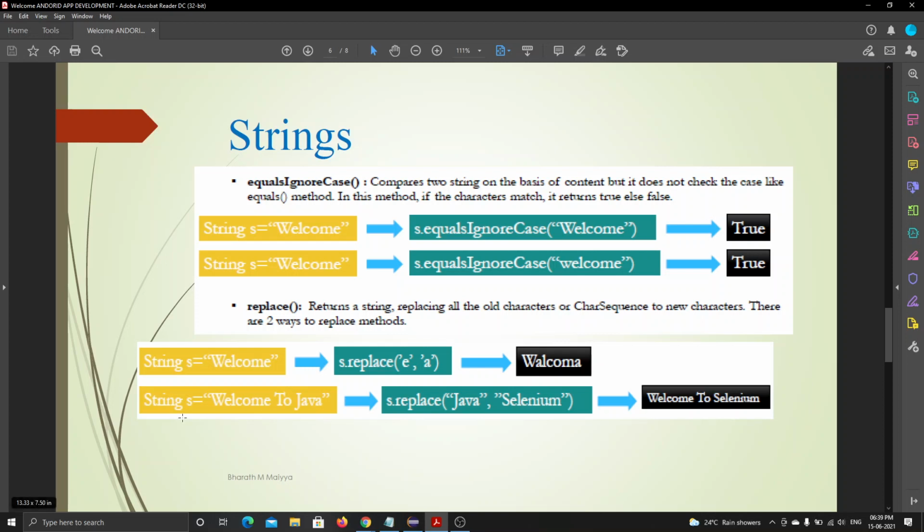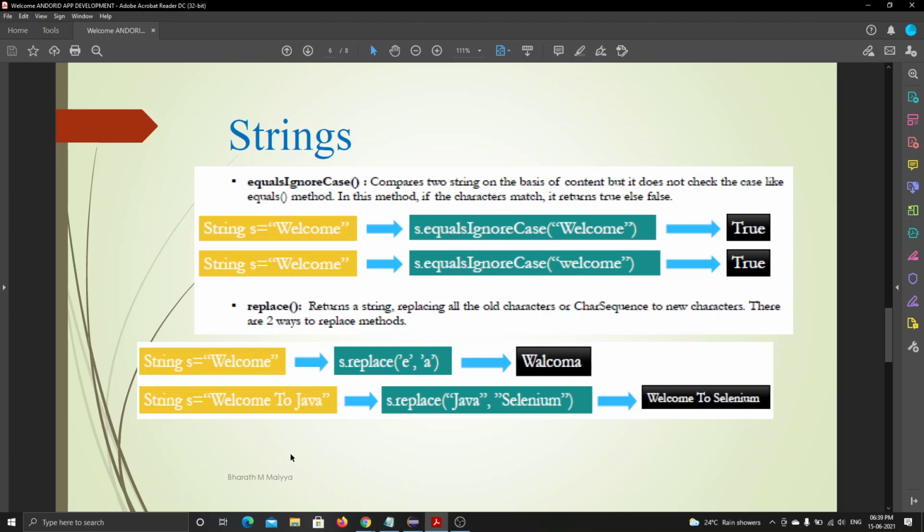When I say welcome to Java, we can always replace a whole string also. I want to replace this Java with Selenium. I type s.replace, and first I want to replace this Java, so I include it in double quotes because these are strings. When I want to replace only characters, I use single quotes.